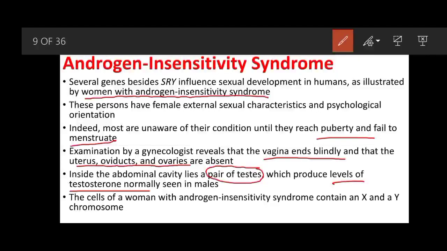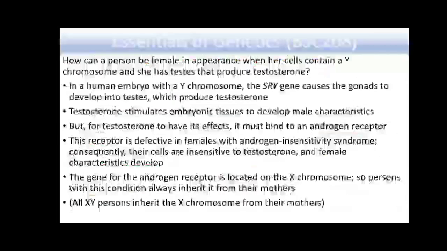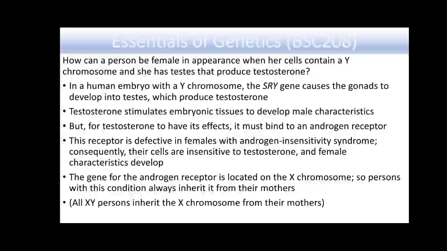So the cells of women with androgen insensitivity syndrome contain an X and a Y chromosome, but even then they are females because of the defective receptor. So by looking at the XY females, a question arises: how can a person be female in appearance when her cells contain Y chromosomes and she has testes that produce testosterone?